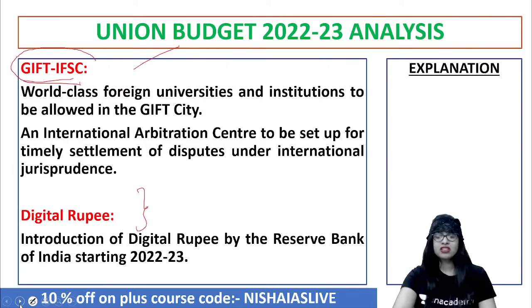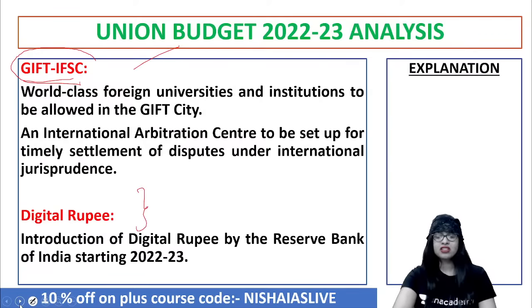Yes, so crypto. With regard to crypto, we all know cryptocurrency, and the most famous common cryptocurrency is Bitcoin. Since 2008 it is popular, right? Now the private cryptocurrencies, the government wants to ban them, and RBI has to form a committee, or the RBI has to look into the existing cryptocurrencies like that.